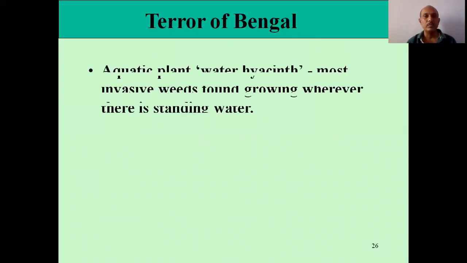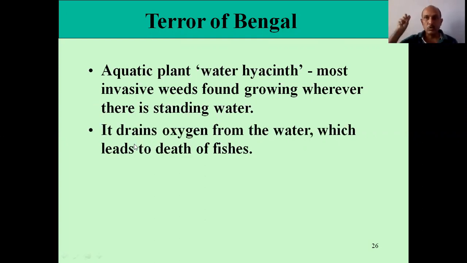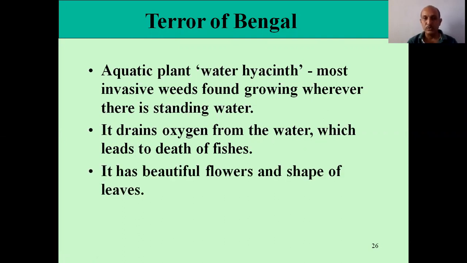You see certain example. See, terror of Bengal, that is aquatic plant, water hyacinth. The most invasive weeds found growing wherever there is standing water या stagnant water. अगर पानी रुक जाता है उसमें ये definitely आ जाता है, that is water hyacinth. It drains oxygen from the water, which leads to death of fish. Therefore, it is called terror of Bengal, because first time it came in Bengal because of its beautiful flower and shape of the leaves. The people brought it to India from other countries.